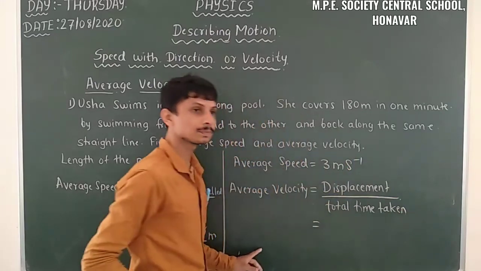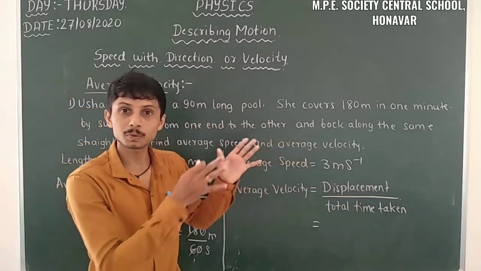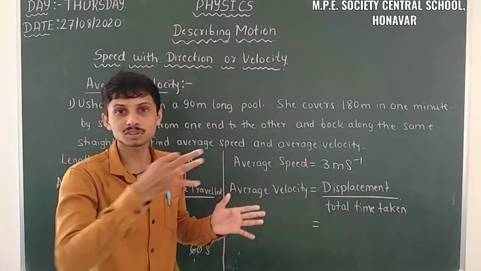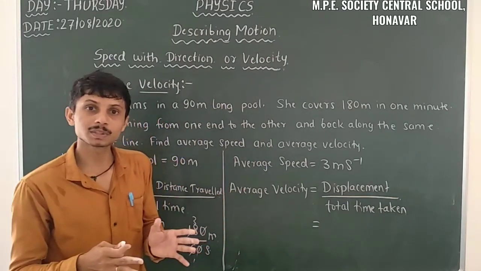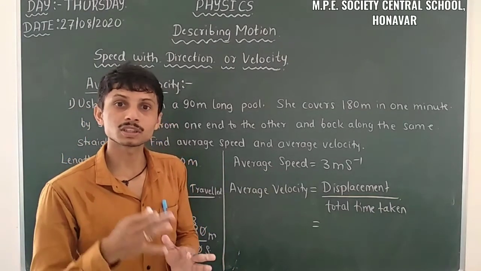So what is the displacement here? Just observe, Usha swims from her initial position and comes back to the same position. So the displacement of Usha is 0.